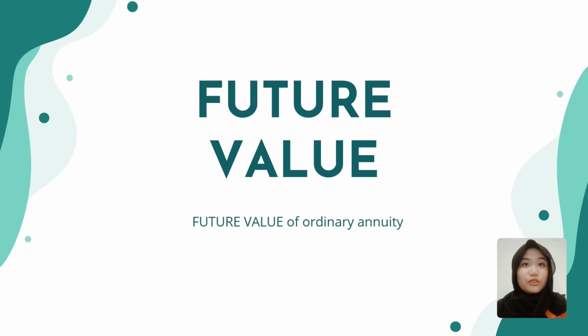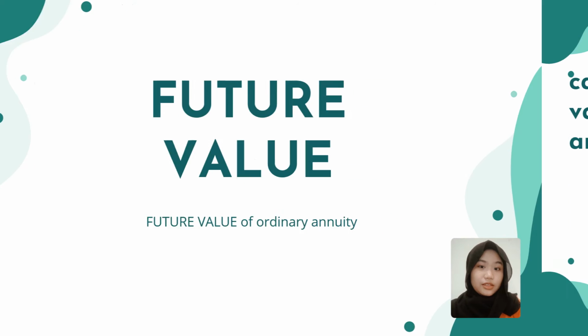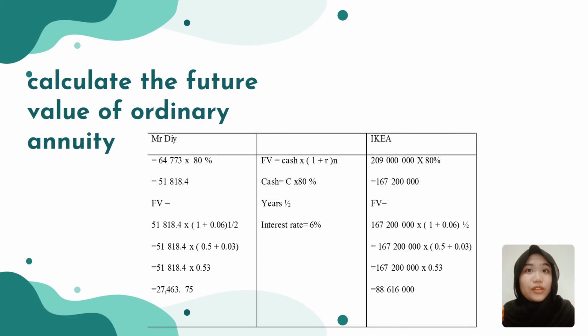Next, we'll be moving to future value. We're going to calculate the future value of ordinary annuity. As you can see here are the formula for the calculation involving cash, years, and interest rate. So, to find cash, you need to times it with 80%.